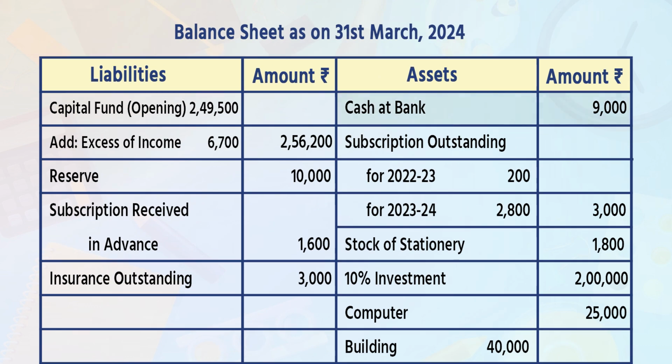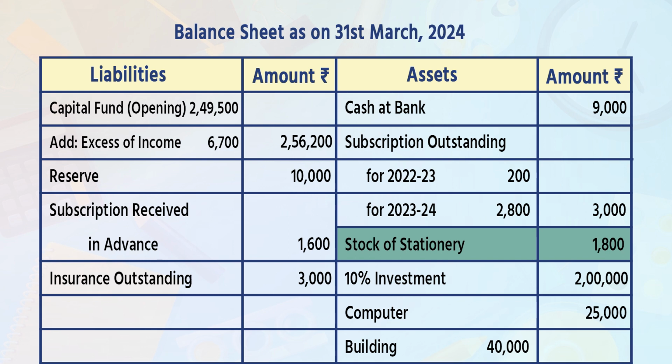Come to the asset side. In that the first is cash at bank, rupees 9,000. Subscription outstanding for the year 2022-23, 200 in the inner column. For the year 23-24, 2,800. Now the total in the outer column rupees 3,000.